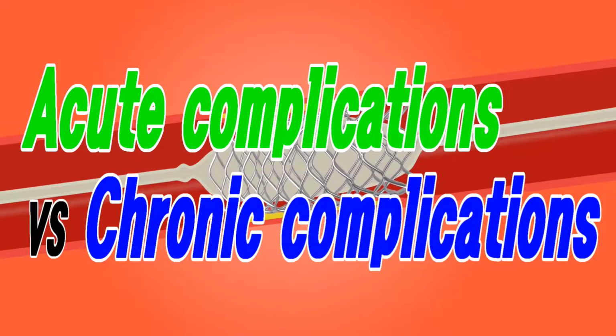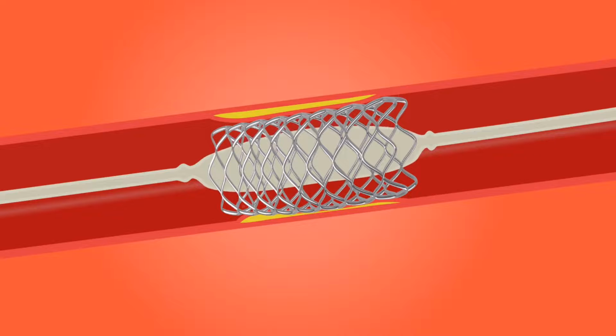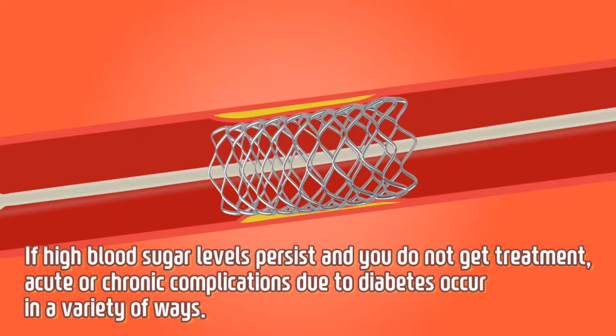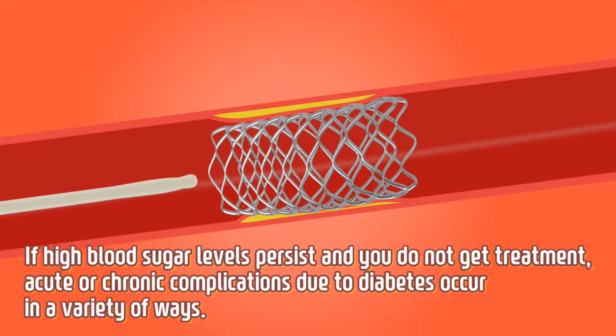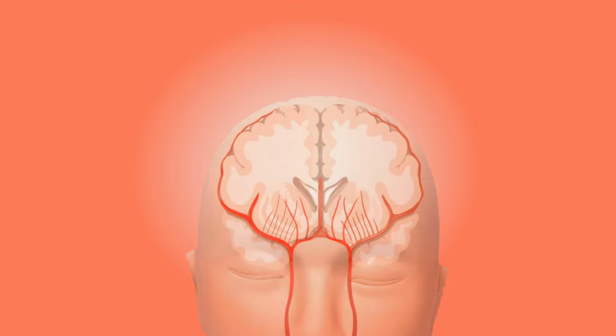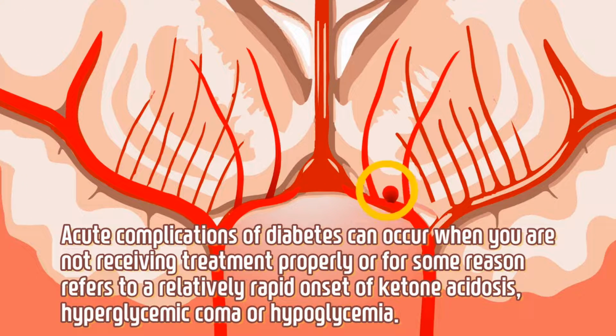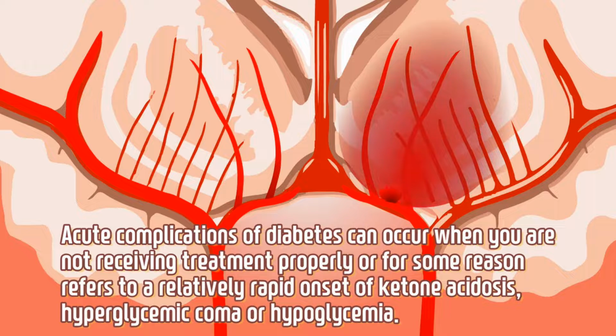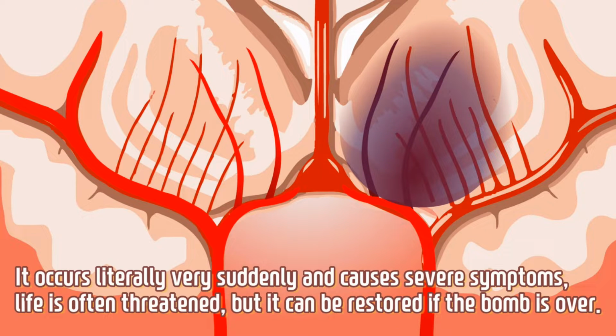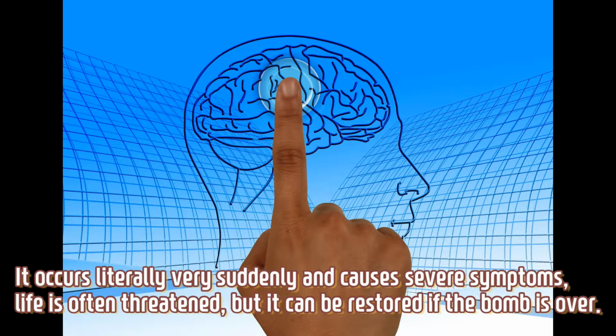Acute complications versus chronic complications. If high blood sugar levels persist and you do not get treatment, acute or chronic complications due to diabetes occur in a variety of ways. Acute complications of diabetes can occur when you are not receiving treatment properly or for some reason, and refer to a relatively rapid onset of ketoacidosis, hyperglycemic coma or hypoglycemia. It occurs literally very suddenly and causes severe symptoms. Life is often threatened, but it can be restored if the crisis is over.